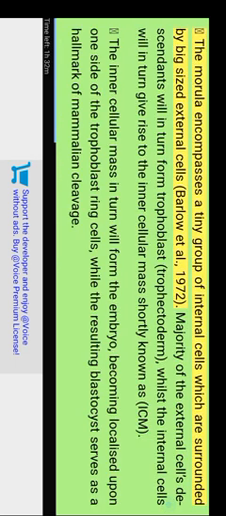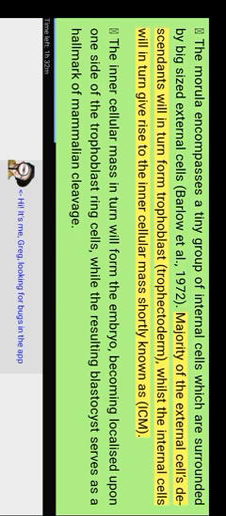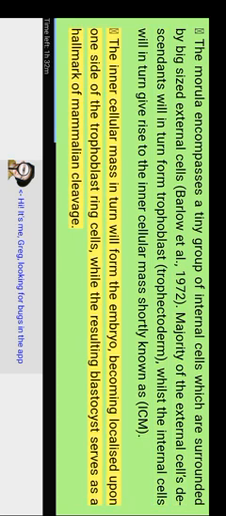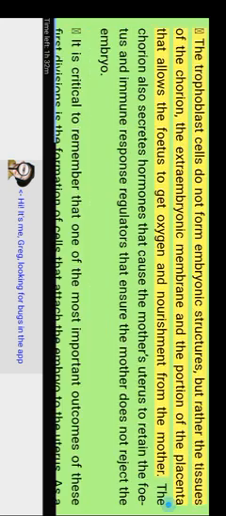The morula encompasses a small group of internal cells surrounded by larger external cells (Barlow et al. 1972). The majority of the external cells' descendants will form trophoblasts, whilst the internal cells will give rise to the inner cell mass, known as ICM. The inner cell mass will form the embryo, becoming localized on one side of the trophoblast cell ring, while the resulting blastocyst serves as a hallmark of mammalian cleavage.